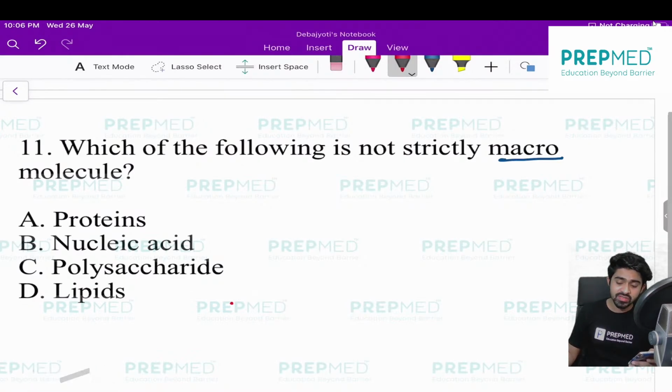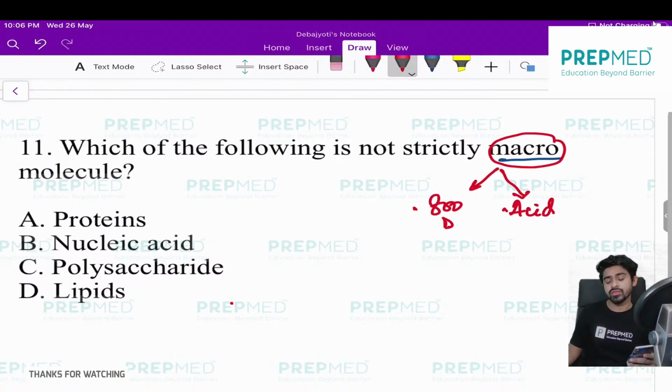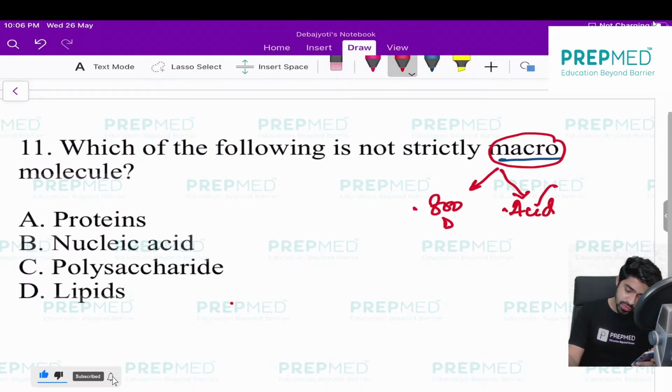The central concept behind this question is that whenever we say macromolecule, they should satisfy either of the criteria. One criterion is that their molecular weight should be more than 800 Dalton. And the second criterion is that they should react with acid, and when reacting with the acid, they should form some insoluble fraction.